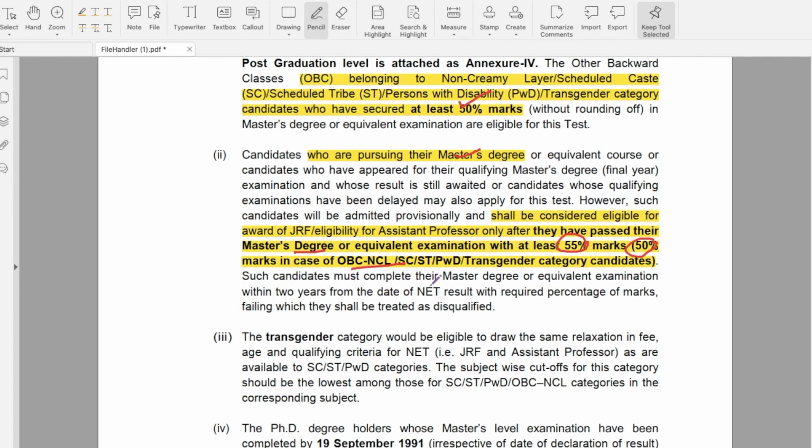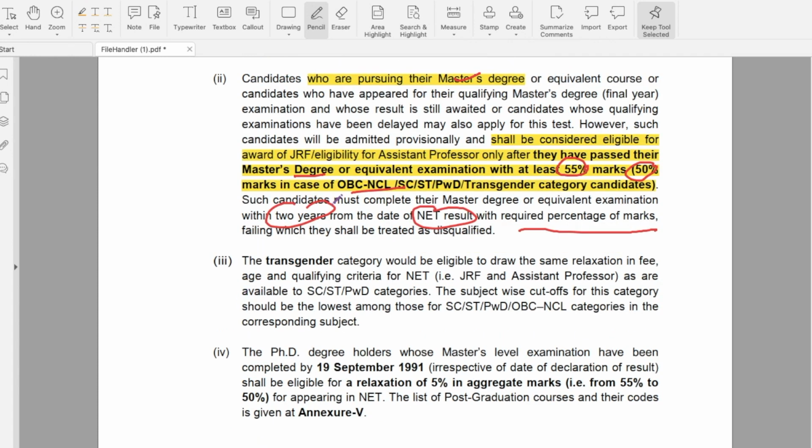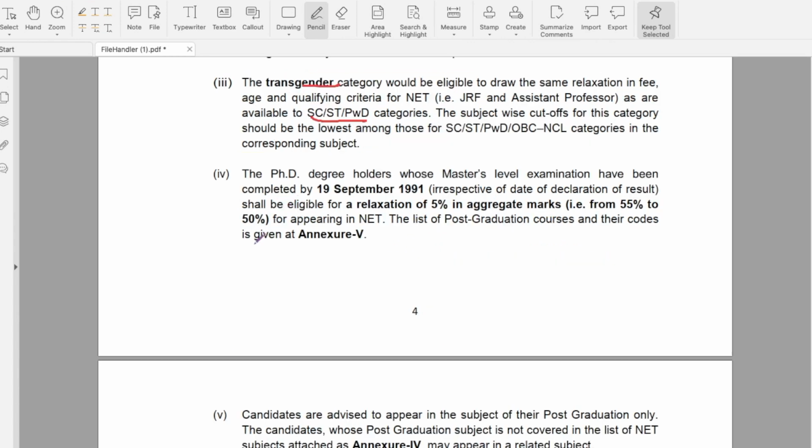The candidates must complete their master's degree within 2 years from the date of NET result and with required percentage of marks. Similarly, transgender category will also be eligible to draw the same relaxations in fee as per SC, ST and PwD categories. And the PhD degree holders whose masters has been completed before 1991, they will get a 5% relaxation and they need 50% in their PG.